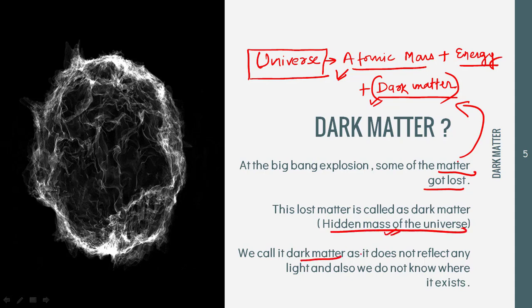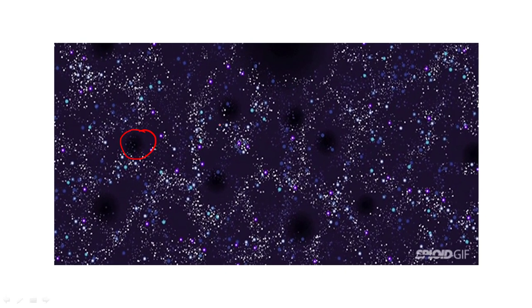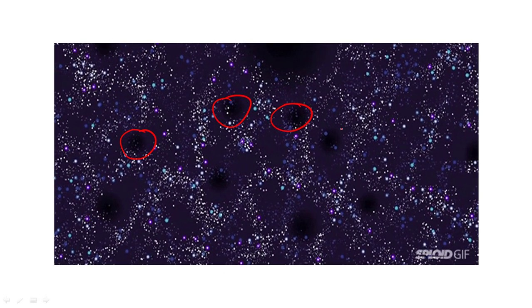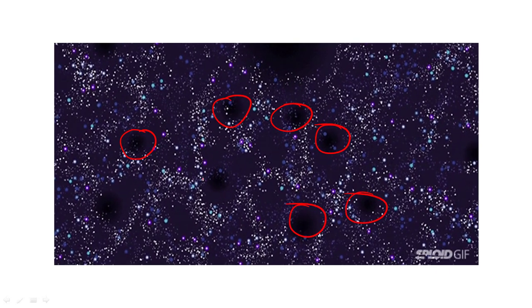We call it dark matter as it doesn't reflect any light, and also we do not know where it exists. So we do not know its location. People say that dark matter could be black holes as well. We can see stars because they reflect light and they produce light as well. But dark matter doesn't produce any light, and at the same time it doesn't reflect any light. That's why we are not able to see the dark matter. So in this image, you can try to understand by looking at the holes. All these holes from where the light is not coming are the dark matter. This could be the possible location of the dark matter.